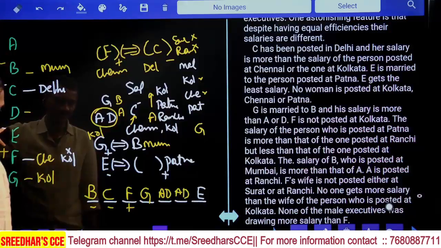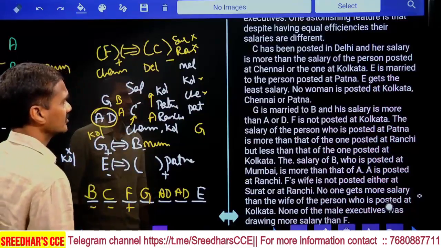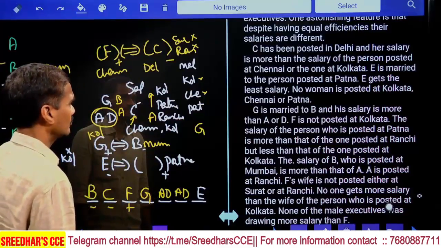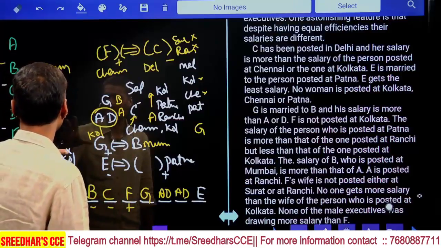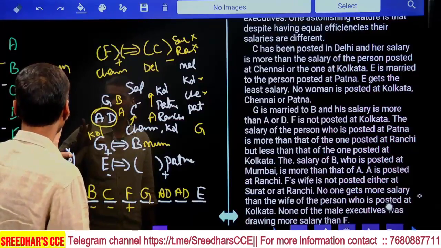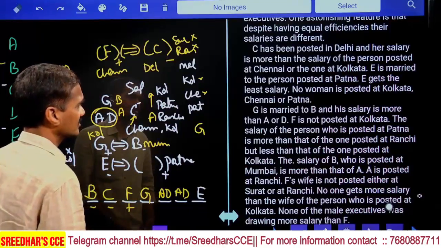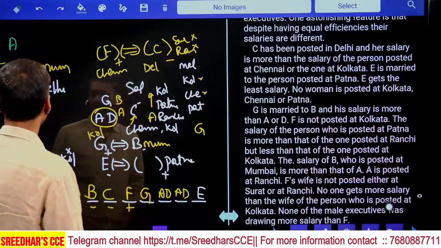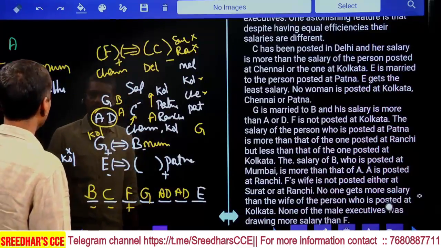And E is a female. What is the gender of this D? D's gender is not known as of now. E is married to the person posted at Patna. E gets the least salary. No woman is posted at Kolkata, Chennai or Patna. And the Patna person is a male. Who can be that male? It can be D, or whichever is male.